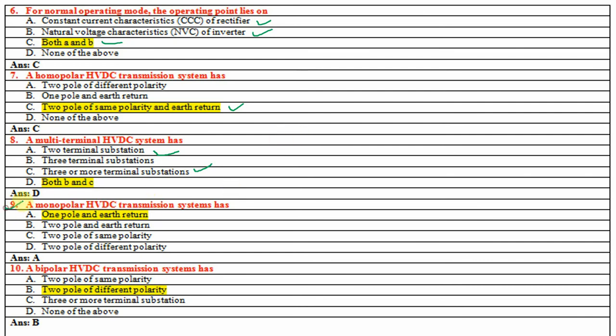Next question is a monopolar HVDC transmission system has one pole and earth return, right? A bipolar HVDC transmission system has two poles of different polarity. So what is the difference between monopolar and bipolar? Here we have only one pole and here we have two poles.